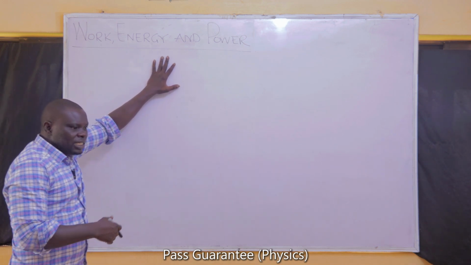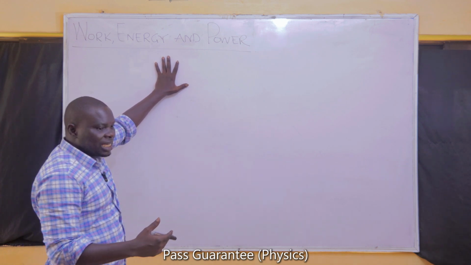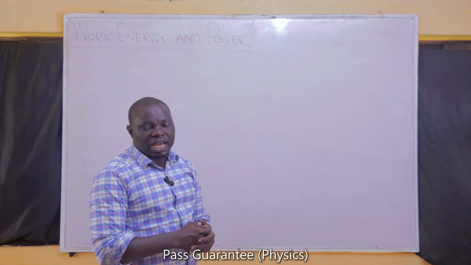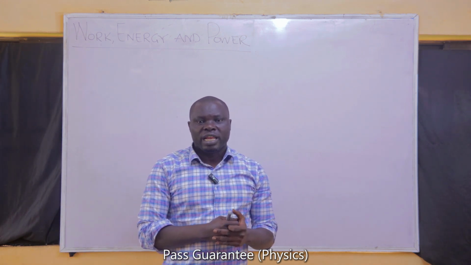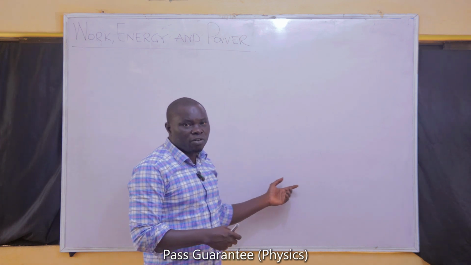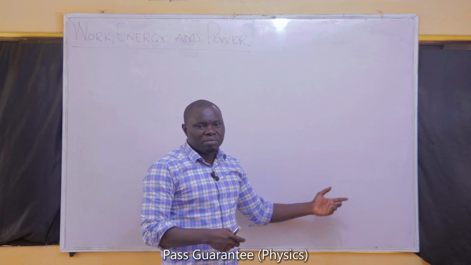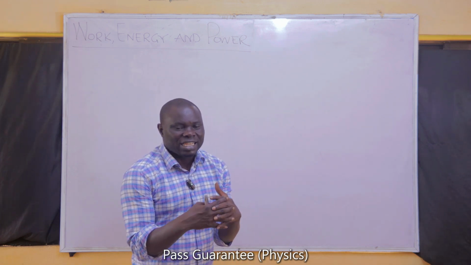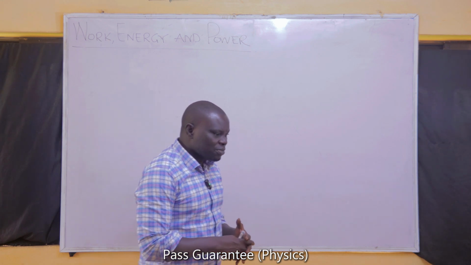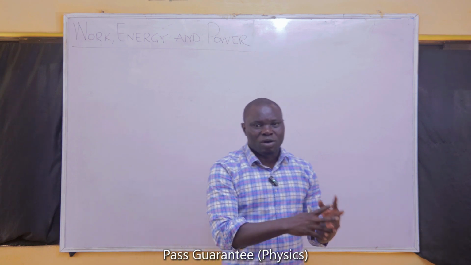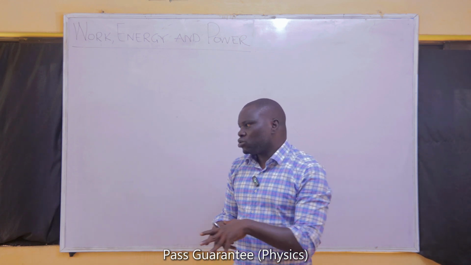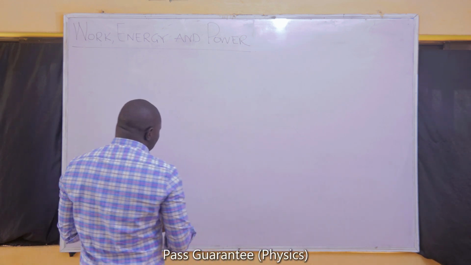I said it earlier. There is a particular law that helps us to understand that energy can be transformed from one form to another. It's called the conservation of energy, and it states that energy can neither be created nor destroyed, but can be transformed from one form to another in a closed system. That means if you have a certain amount of energy, let's say 100 joules at the start of a process, at the end of that process, you are expected to have that same 100 joules. It's not possible for you to reduce or waste the amount of energy that you have.